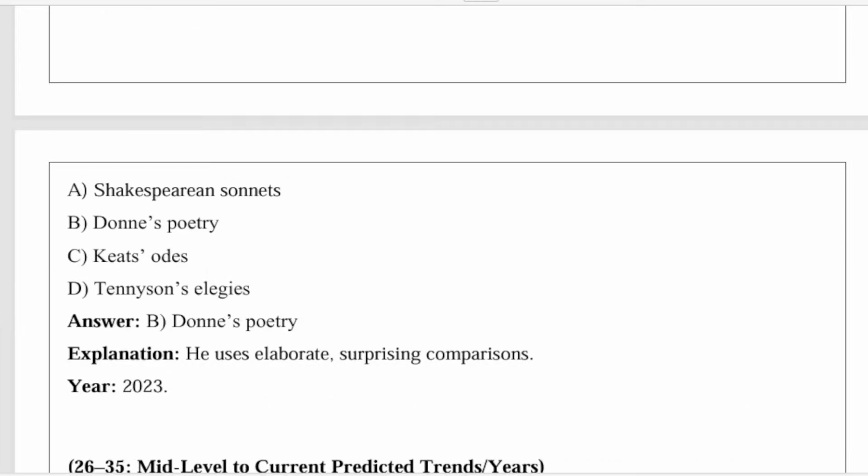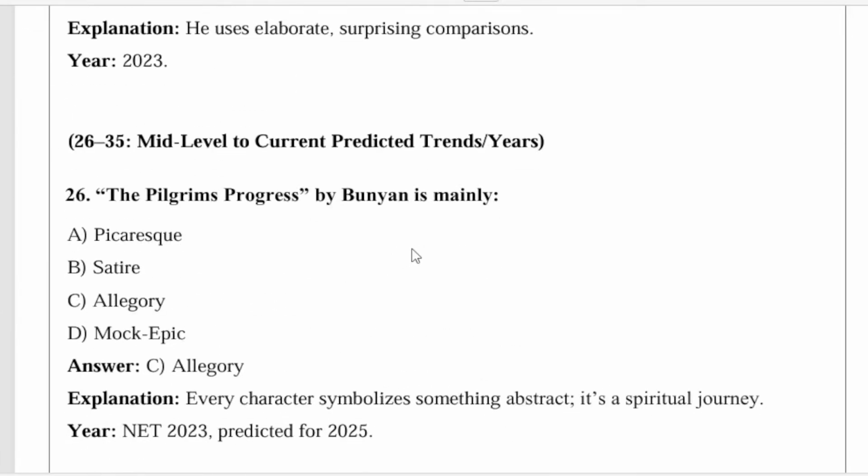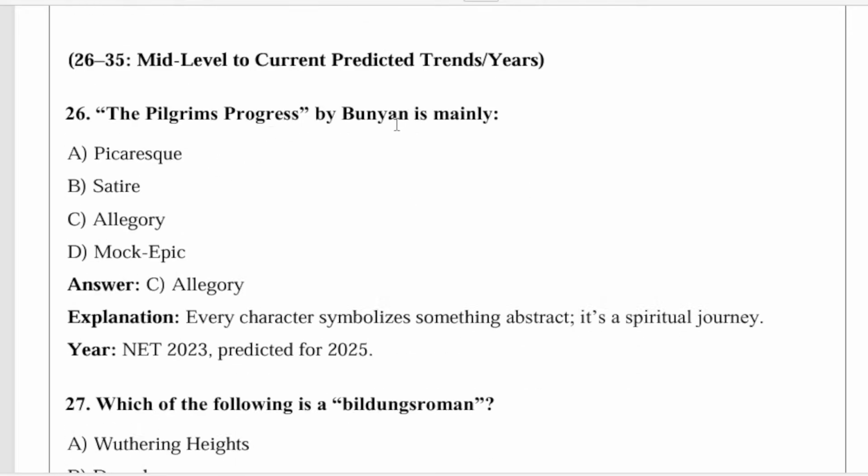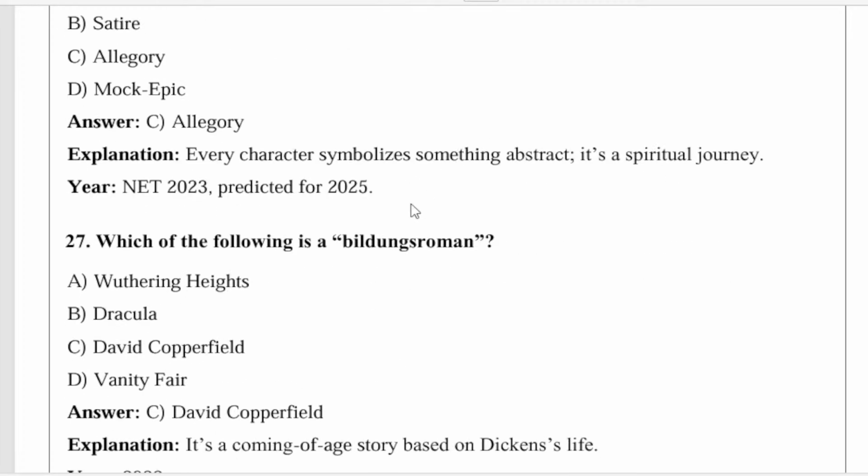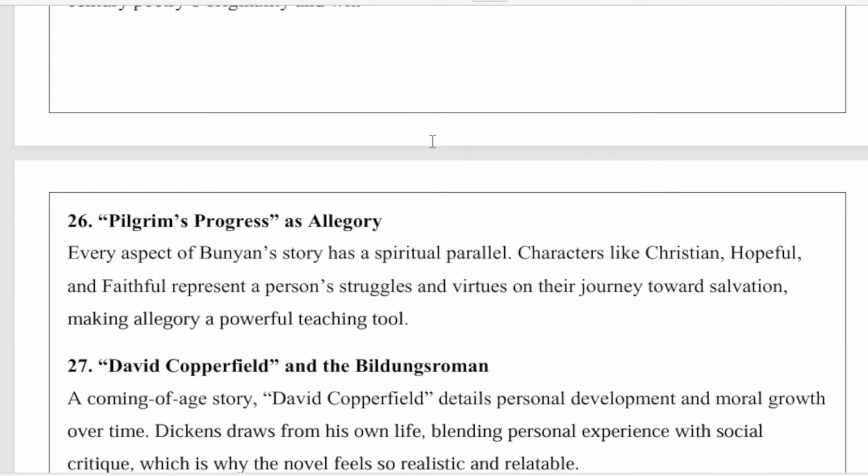Okay. So next, question 26. These are from predicted questions and years. The Pilgrim's Progress by Bunyan is mainly an allegory. It appeared in NET 2023 and it may come in your upcoming exam, that is 2025. So Pilgrim's Progress is an allegory.